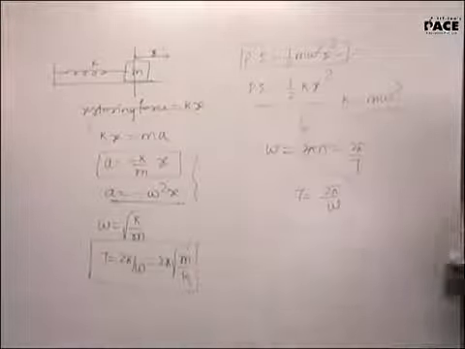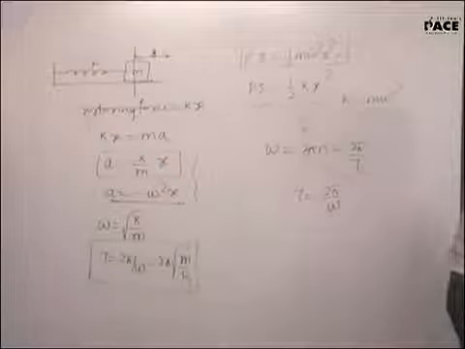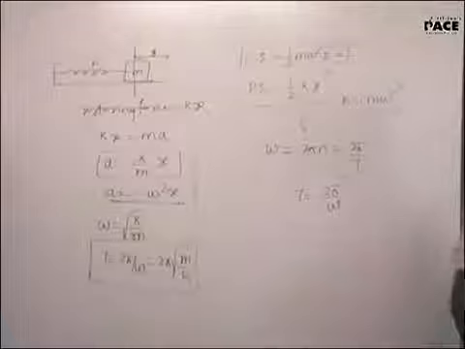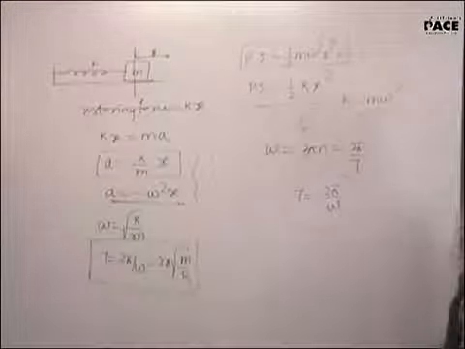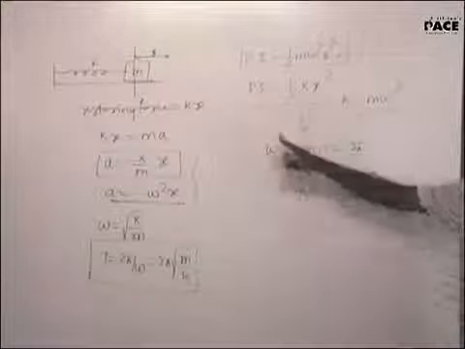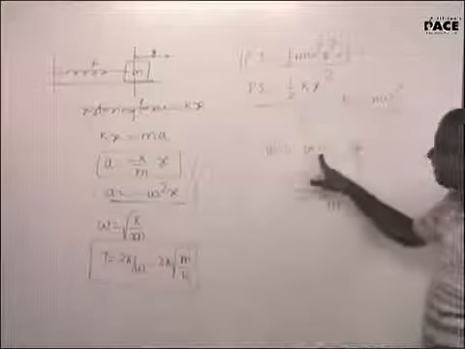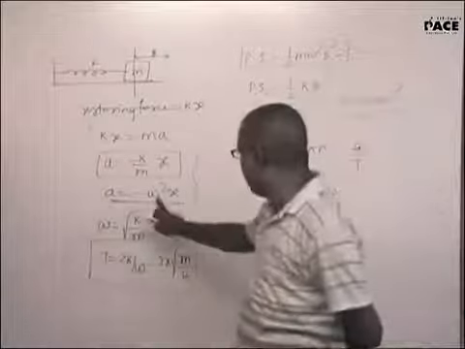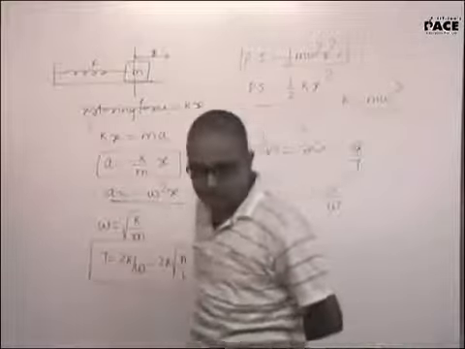Excuse me, sir. So in all these equations, are we using omega as just a variable or as angular velocity itself? It is a constant. It is not a variable. Now for this, omega will be defined. It is 2 pi n. n is the frequency or 1 by time period. It is not a variable. It is a constant. Only if it is a constant, acceleration is directly proportional to x.